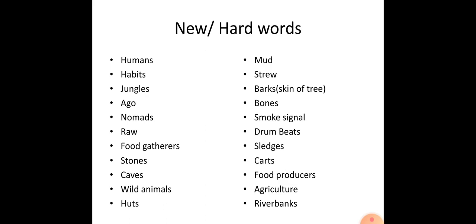River banks means nadi kinara. These words like smoke signal, drum beats, sledges, carts, food producers, agriculture, river banks are connected to this lesson. When I use these words in a sentence during the explanation, I will explain the spelling in detail.